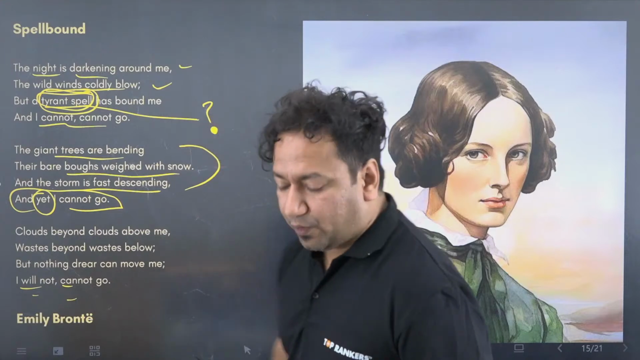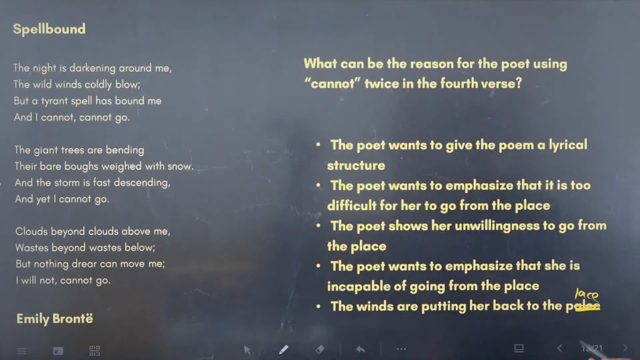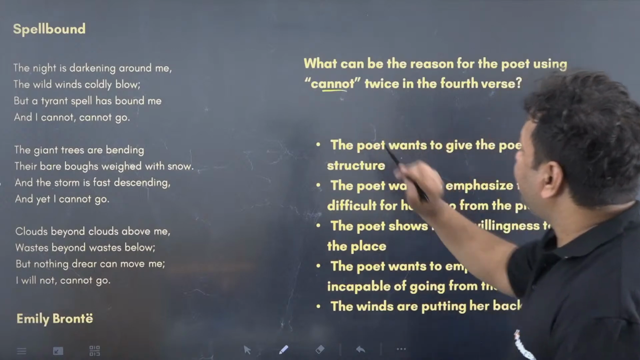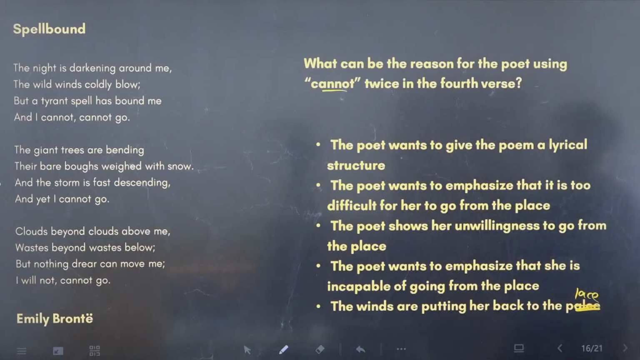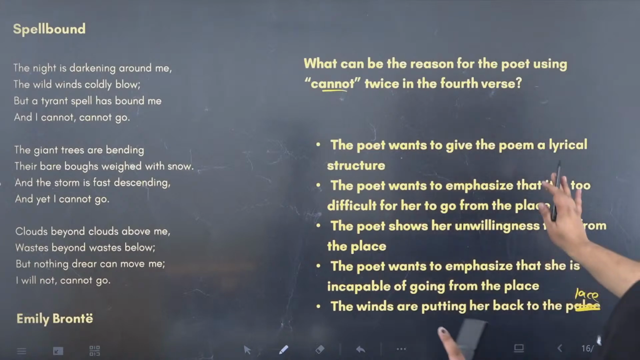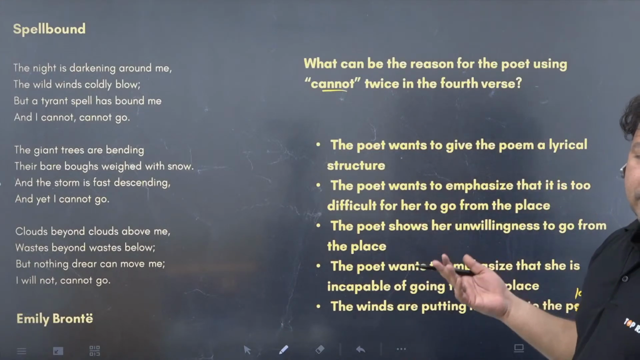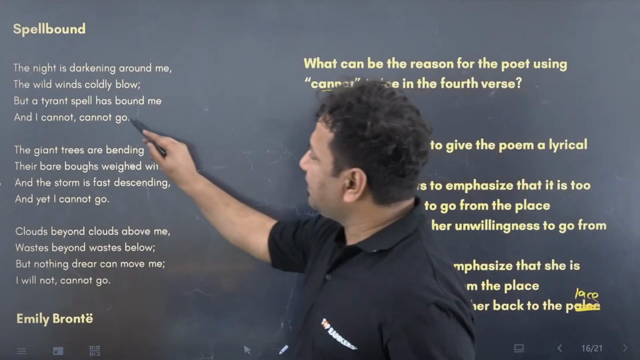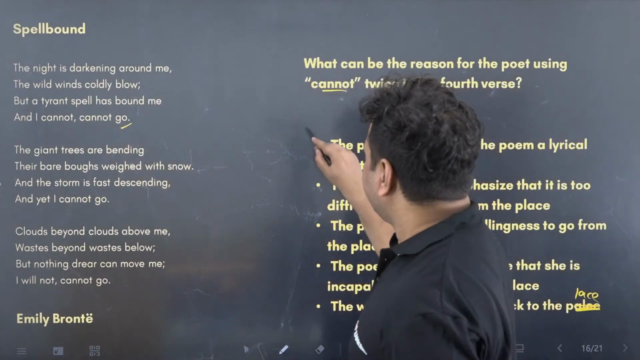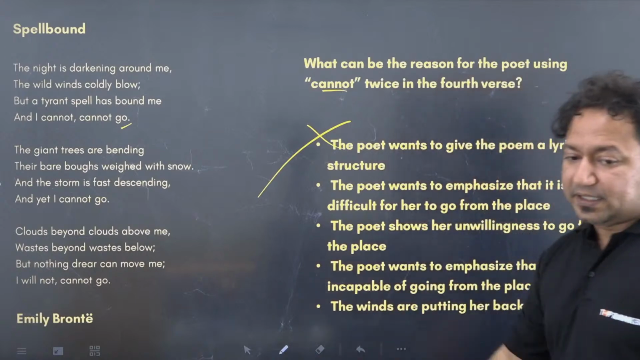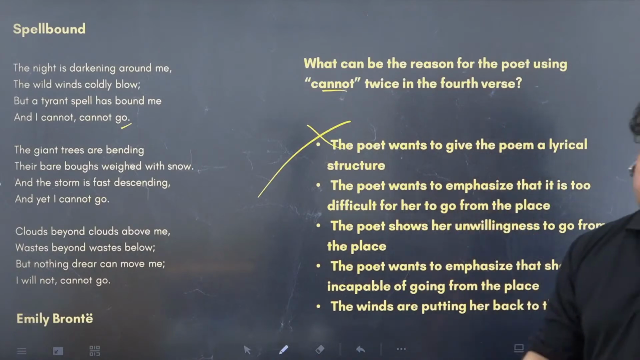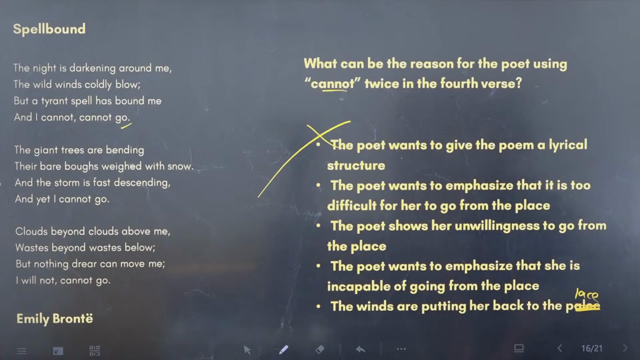Clear? Now, when we go to the first question, it asks why the poet has used cannot twice. The first option is that she wants to give the poem a lyrical structure. Of course not. To create a lyrical structure, normally we use the last words, not the words in between. So A is of course wrong, because I told you about lyrics when I began the class. The poet wants to emphasize that it's too difficult for her to go from the place. Okay, I'll just put a question mark. Probably it is true. Let us read the other options also.